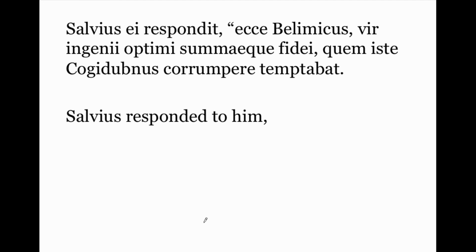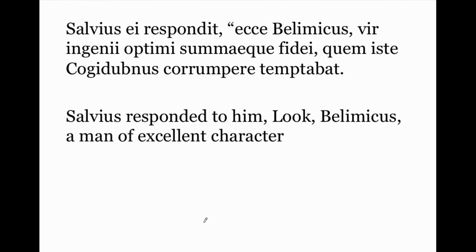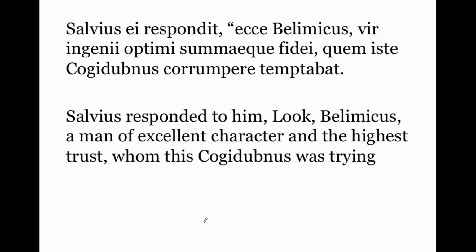So now he's saying, look, Bellimicus, a man ingenii optimi, of excellent character, and also summae fidei, of the highest trust, quem, whom iste Cogidubnus, whom this Cogidubnus temptabat was trying. What was he trying to do? To corrupt.